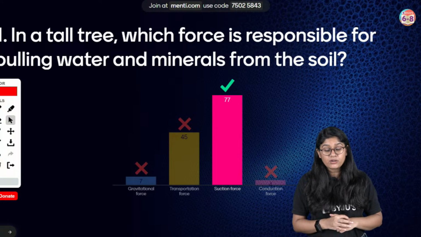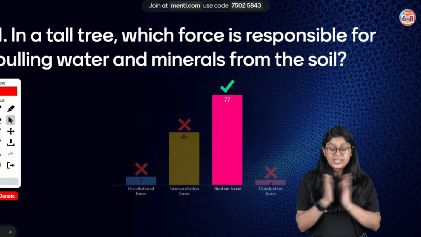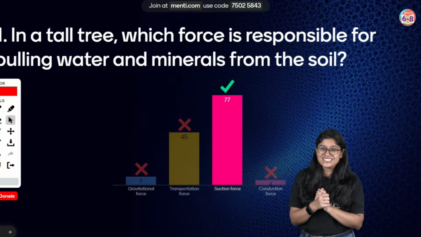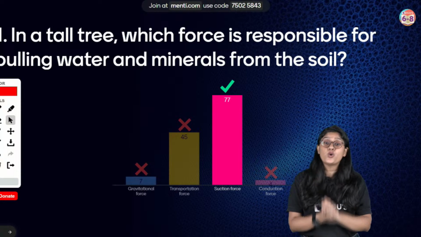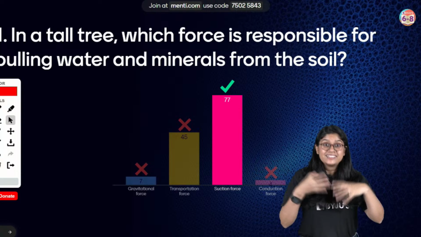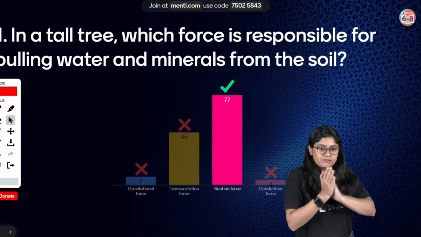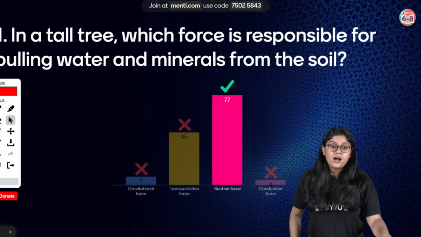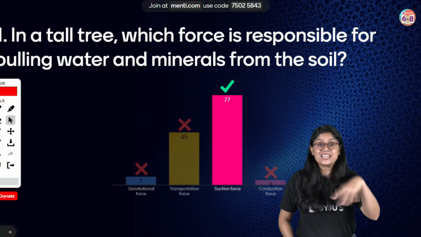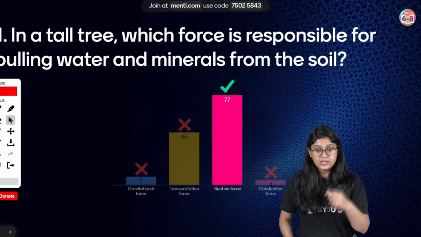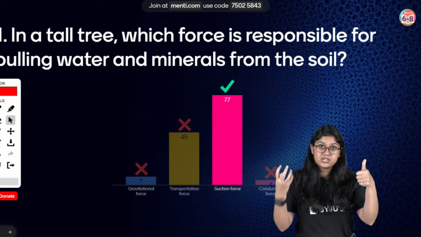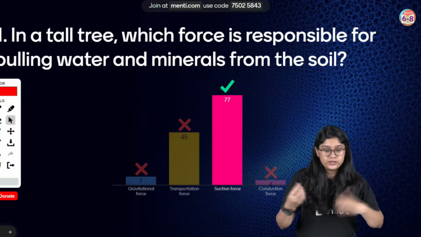It's okay if you got it wrong, but now you know the correct answer. 77 of you have voted for the correct answer, and the correct answer is suction force. That is the force that will be pulling the water molecules from the soil to the top. Very good. Vascular tissues or the vascular bundles are xylem and phloem. Xylem helps in the conduction of water and minerals, and phloem helps in the translocation of food.